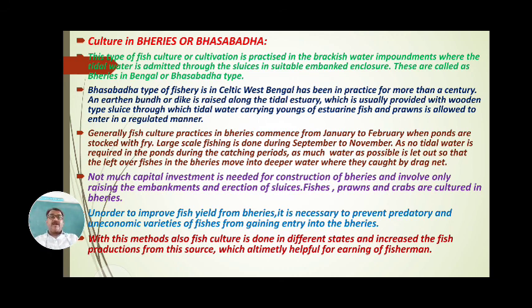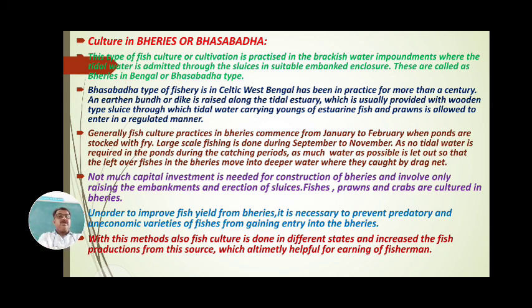Generally, fish culture practice in berries commences from January to February, when the ponds are stocked with fry. Large scale fishing is done during September to November, as no tidal water is required in the ponds during the catching period.